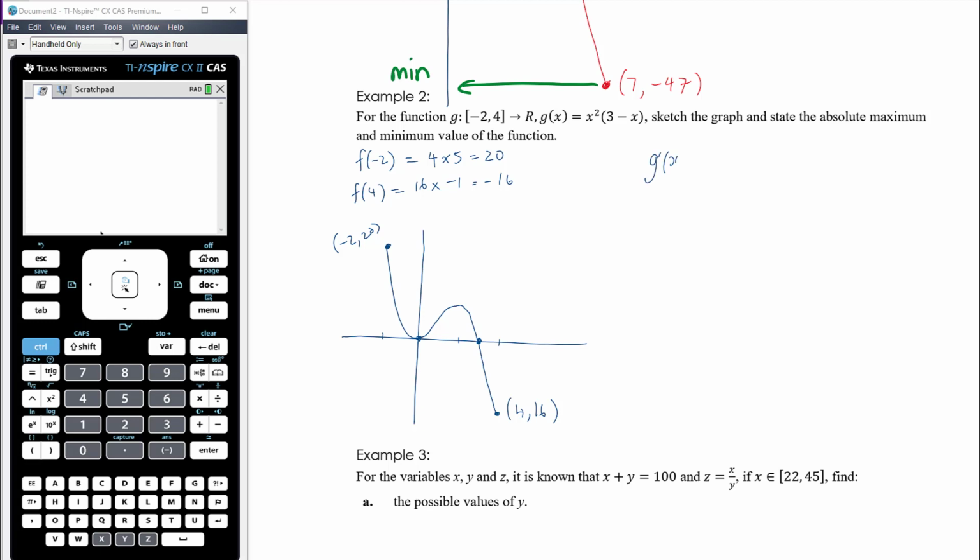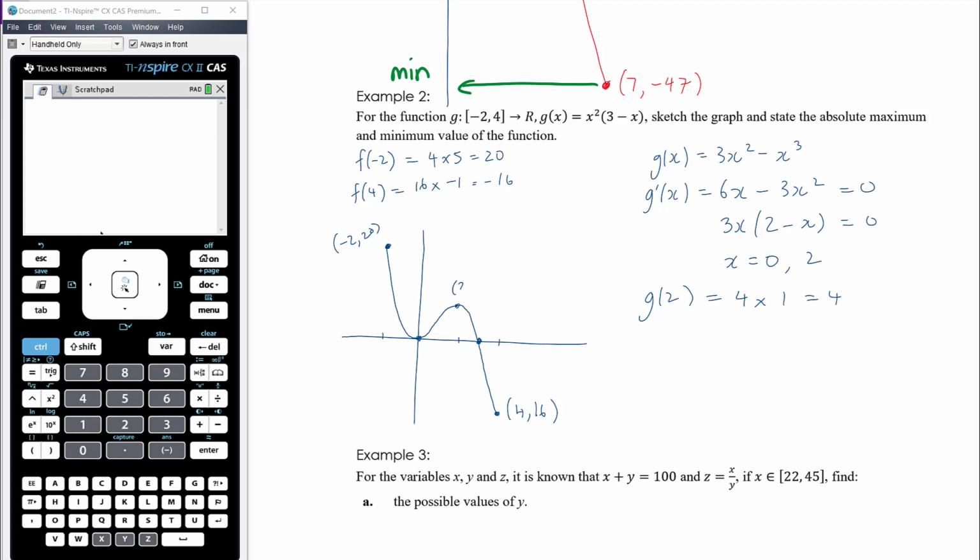So g dash at x, let's expand first. So g of x is 3x squared minus x cubed. G dash at x is 6x minus 3x squared. That equal to 0. Factorising. And so we get stationary points at 0 and 2. We already knew about the one at 0. We're interested in the one at 2. So g of 2 will be 2 squared, which is 4, times 3 minus 2, which is 1. So 4. So that point there is at 2, 4.